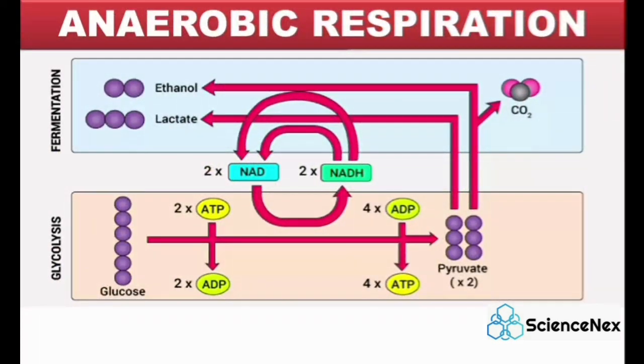Here is the diagrammatic representation of anaerobic respiration, and it comprises two main processes. Number 1, glycolysis. In this process, only around 2 ATP molecules are produced as a whole due to the conversion of glucose to pyruvate. Number 2, fermentation. In this process, ethanol or lactic acid are produced depending on the type of organism where anaerobic respiration takes place, and it also produces carbon dioxide.